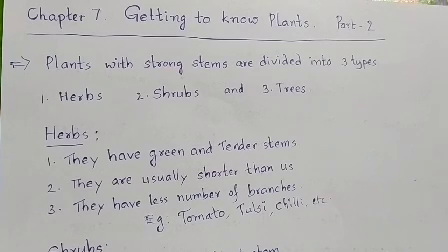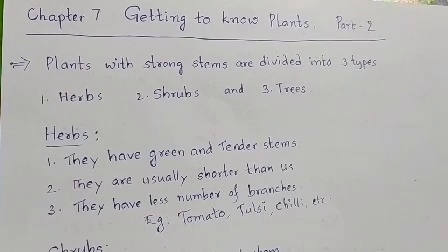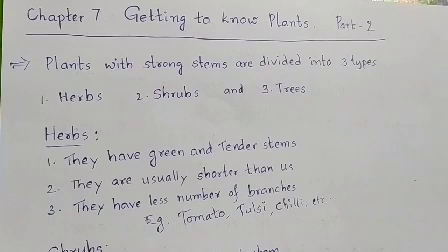As the strength of the stem is high enough or good enough, plants with strong stems are able to grow upright, means straight vertically, on their own.